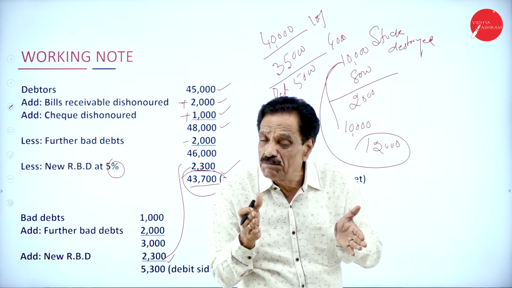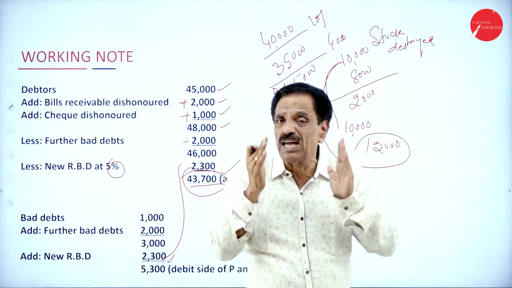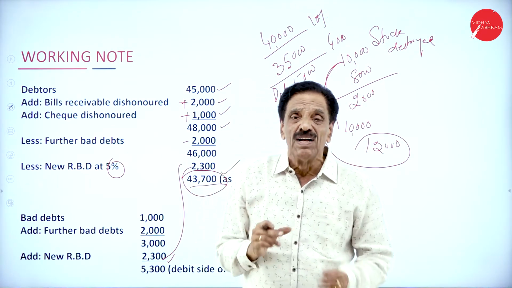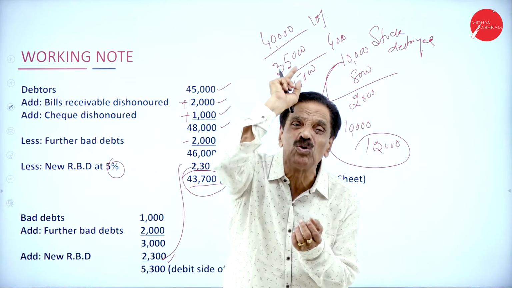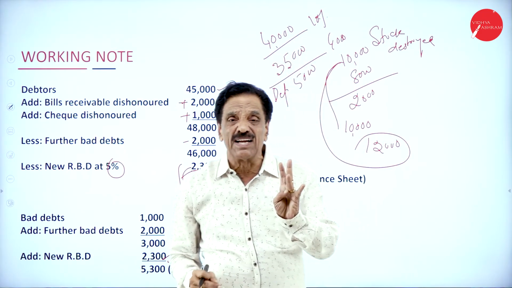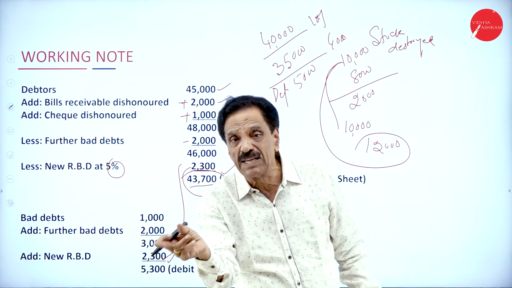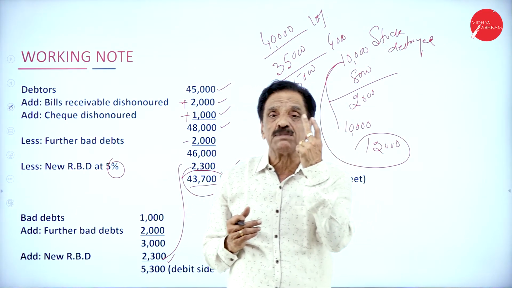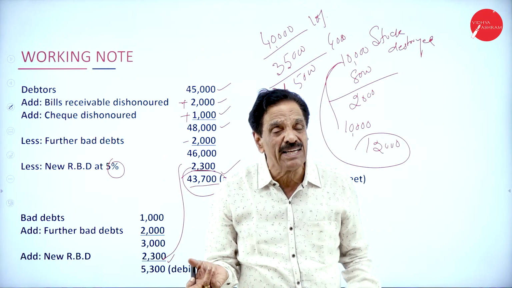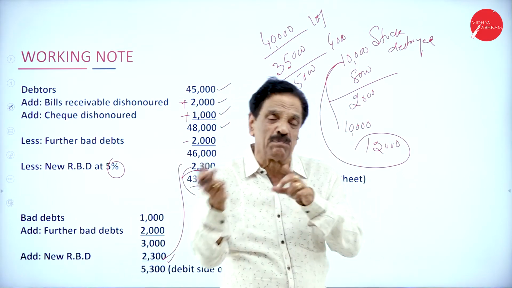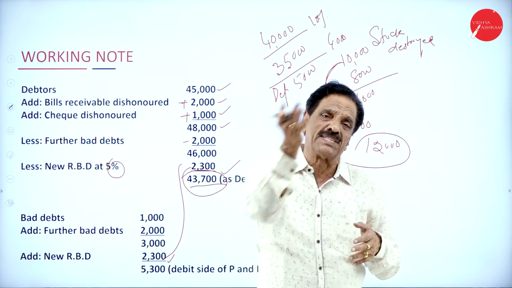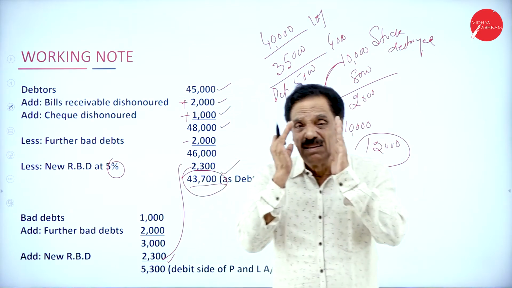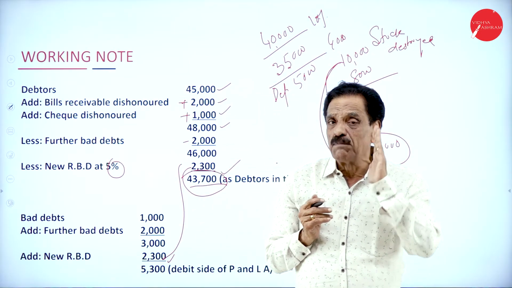So whatever items come from the trial balance, you must be very, very careful. I told you so many times, the trial balance shows the arithmetical accuracy of the books of account. The items in the trial balance should appear only once, either in the trading account, or in the profit and loss account, or in the balance sheet. The items in the adjustments should appear minimum twice. Double adjustment has to be made: it may be in the trading account and then the balance sheet, or the profit and loss account and the balance sheet, or both sides of the balance sheet, the liability side and the asset side.